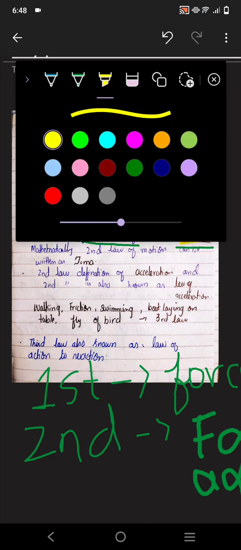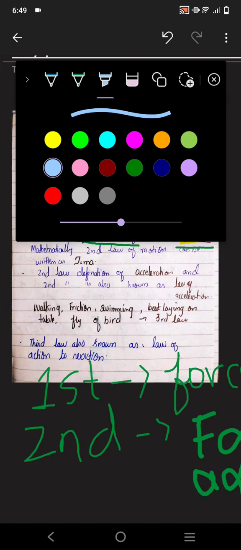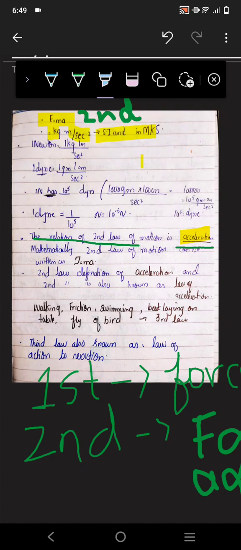So what are we going to derive now? We are going to derive the unit. We know that kilogram is the unit of mass and meter per second square is for acceleration, so the SI unit in MKS of force is none other than kilogram meter per second square. If someone asks you how you would define 1 Newton,